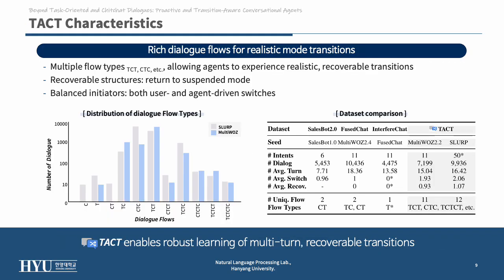Finally, the TACT dataset consists of nearly 10,000 dialogues built from MultiWOZ and SLURP. It includes over a dozen unique flow types, recoverable structures that return to suspended tasks, and balanced initiators, meaning both user and agent-driven switches. These properties enable models trained on TACT to learn multi-turn, recoverable transitions, achieving richer flow diversity and smoother context continuity than any previous dataset.